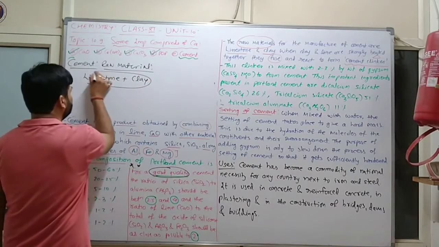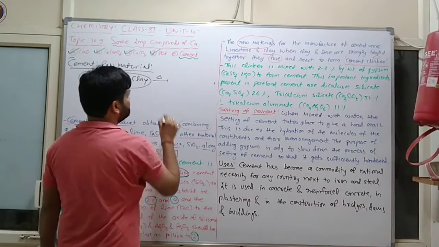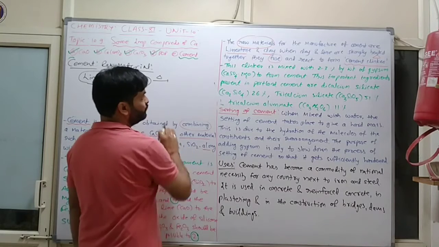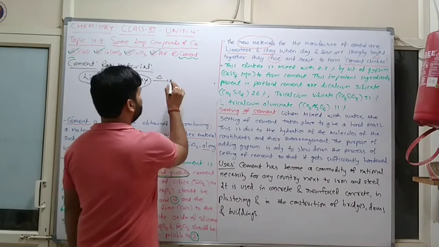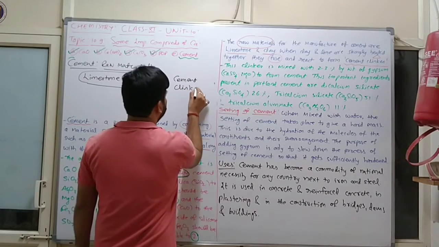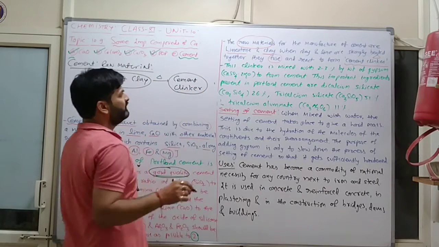Both materials will be heated. Whenever this is heated, the fusion process will start and cement clinker will form.